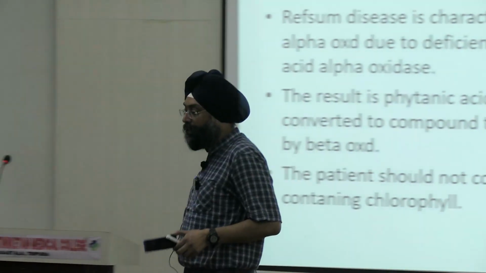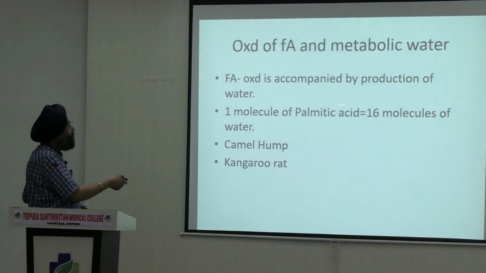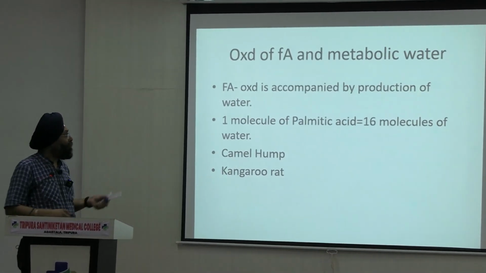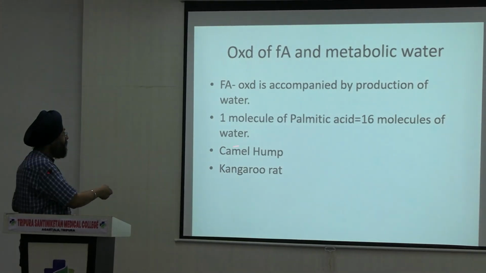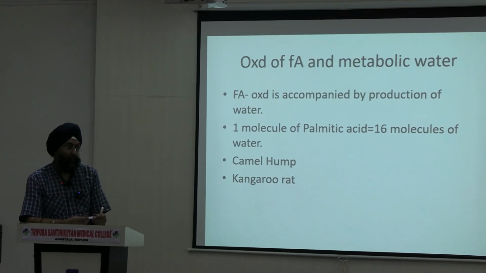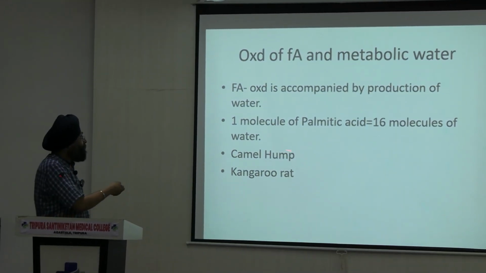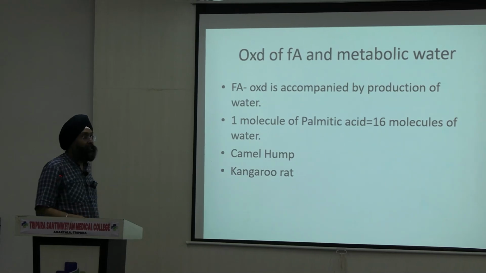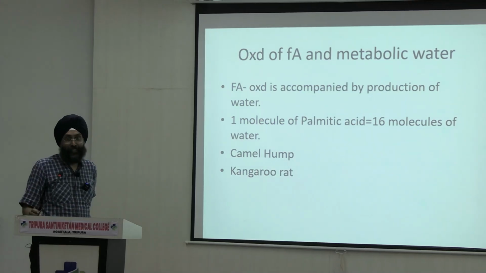Anybody who has doubts, please tell me. This is production of water: 1 molecule of palmitic acid undergoing beta oxidation produces 16 molecules of water. The application is in the camel hump. In deserts there is no water and no food, so the camel hump provides energy via beta oxidation. The kangaroo rat as well uses oil-rich seeds for its survival. Clear? Thank you. That's all.